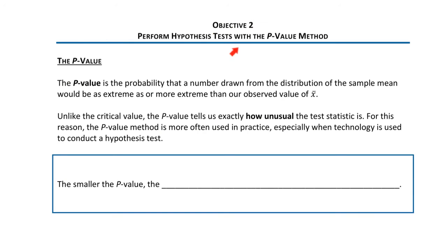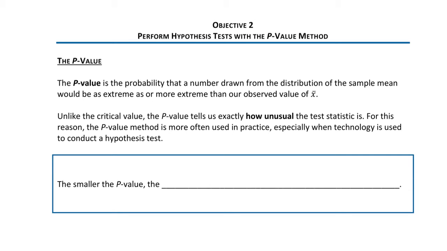Objective 2, perform the hypothesis test with the p-value method. With the critical value method, the value of the test statistic is considered to be unusual if it is in the critical region, and not unusual if it is not in the critical region. We will now describe the p-value method, which provides more information than the critical value method.